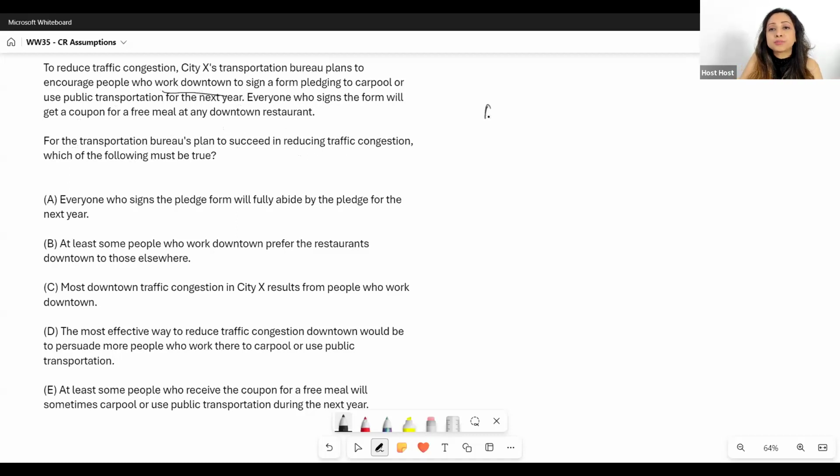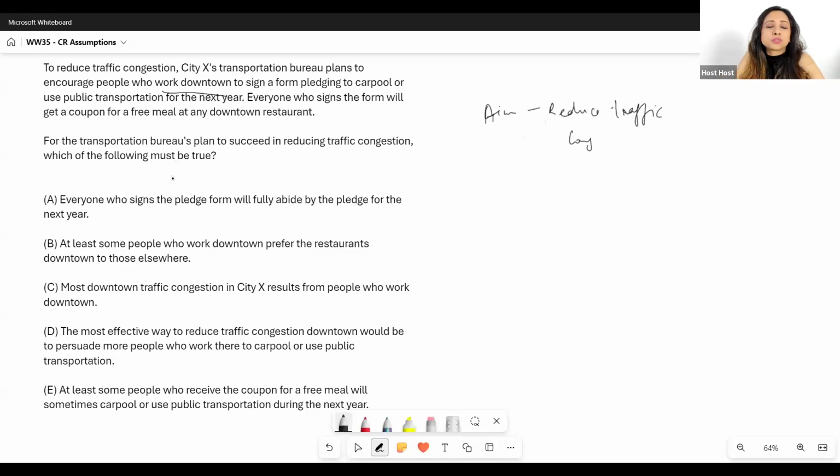So what is the aim of the plan? This is a plan question. The aim of the plan is to reduce traffic congestion. As we've discussed in the assumptions video, you have to be very clear about what the aim is. That is what we strengthen, weaken, whatever. And when I'm looking for an assumption, I'm looking for an assumption that is required for the aim to succeed. So reduce traffic congestion is the aim of the plan.